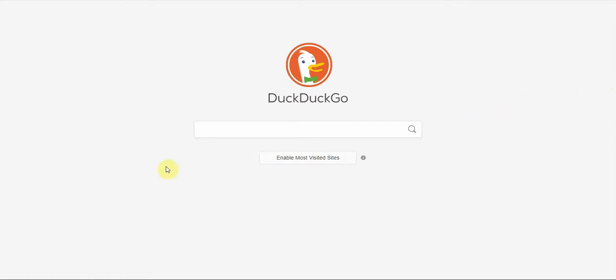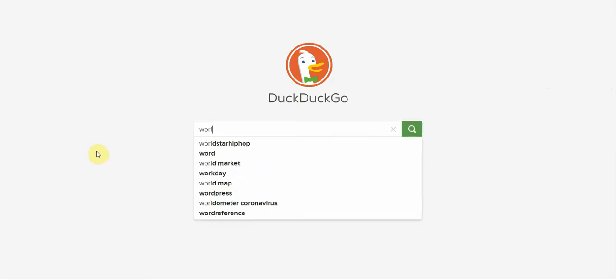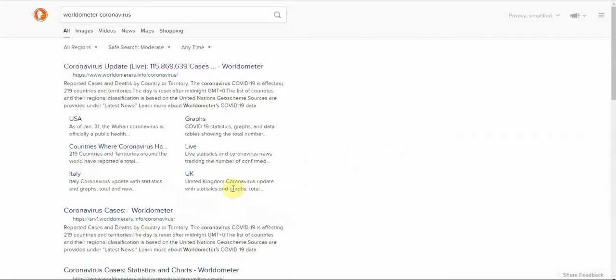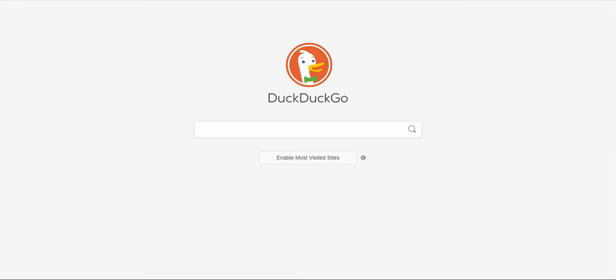Today we're going to look at some worldwide information on COVID-19. So from your favorite search engine, start typing in the word worldometer, which you can see right here, and it comes up worldometer coronavirus. I'm going to take that shortcut. This worldometer website is a great source for getting COVID-19 related information.